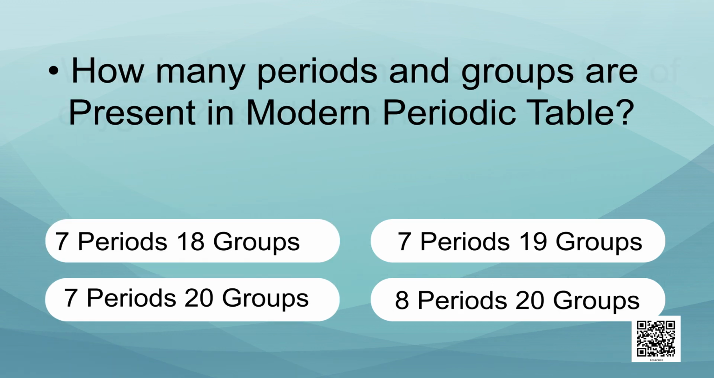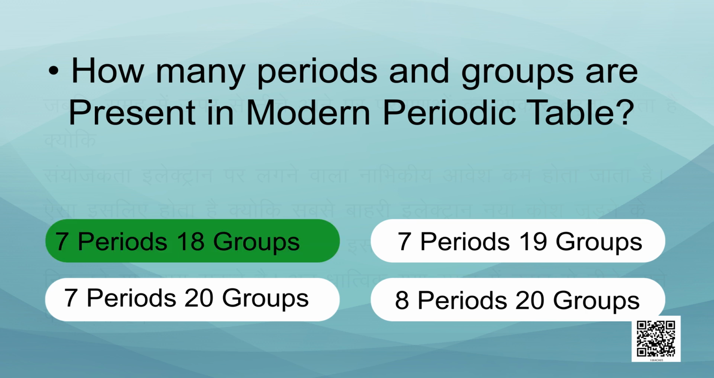How many periods and groups are present in modern periodic table? And your options are 7 periods 18 groups, 7 periods 19 groups, 7 periods 20 groups or 8 periods and 20 groups. Yes, the correct answer is 7 periods and 18 groups.